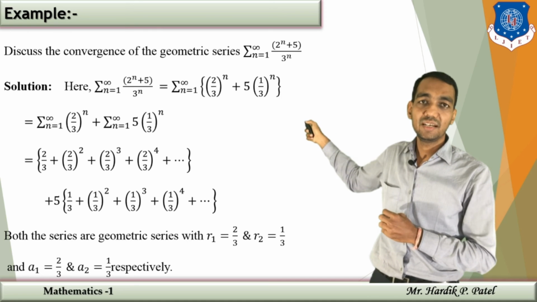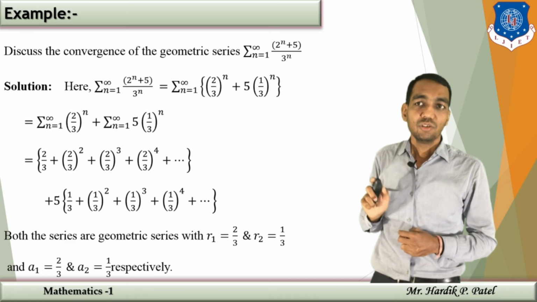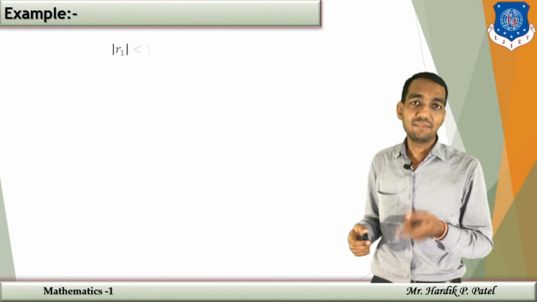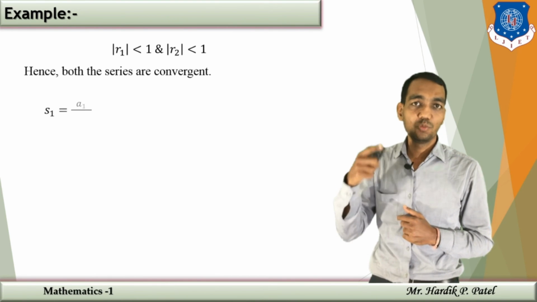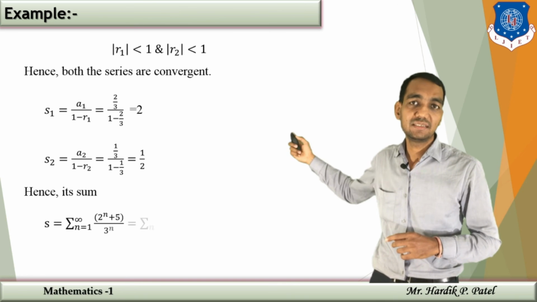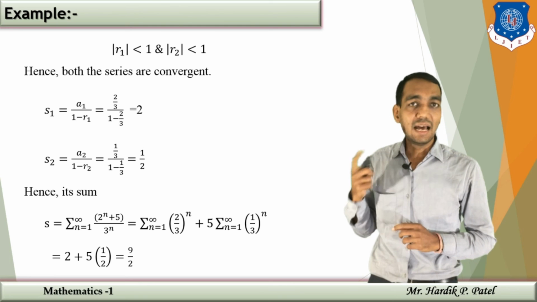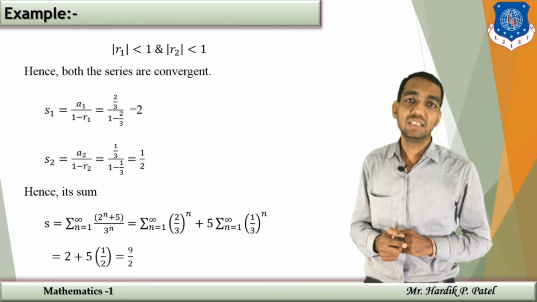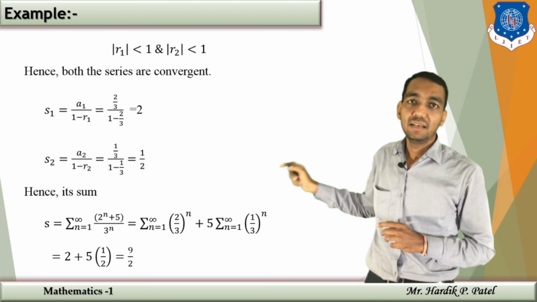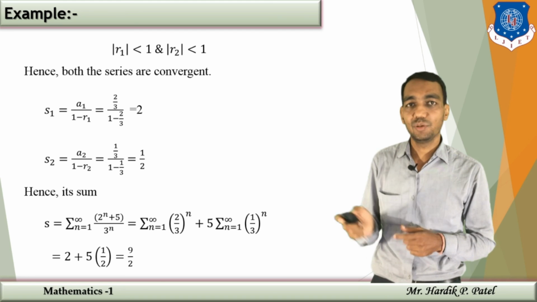Now we have two different geometric series. The first one has ratio 2 by 3, the second one has ratio 1 by 3. So to check convergence or divergence, r1 is 2 by 3, r2 is 1 by 3. Both are less than 1, therefore the series is convergent. Now S1, the sum of the first series, will be a1 upon 1 minus r1. Here a1 is 2 by 3, r1 is 2 by 3, so the sum of the series will be 2. In the same manner, a2 will be 1 by 3 and r2 will be 1 by 3, so S2, the sum of the second series, is 1 by 2.